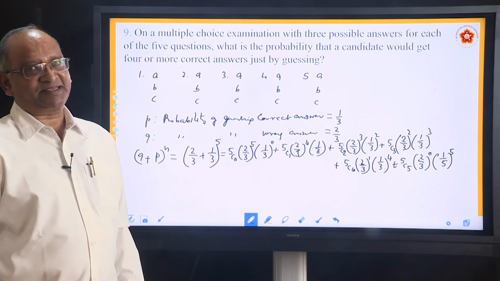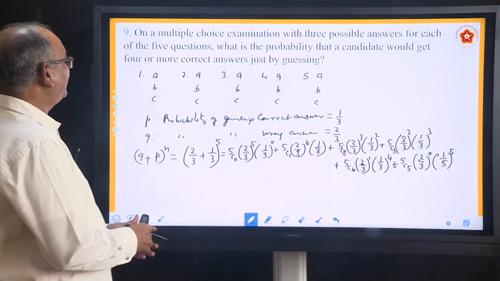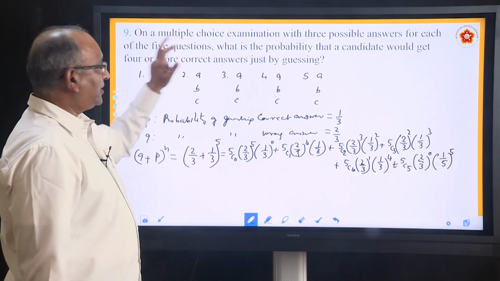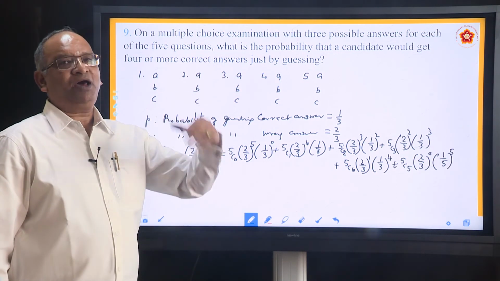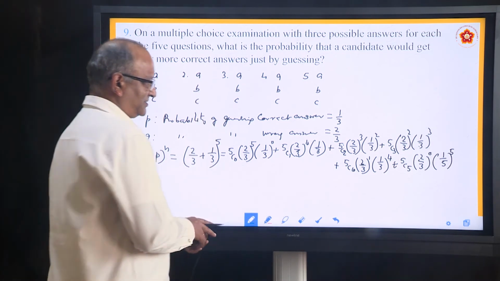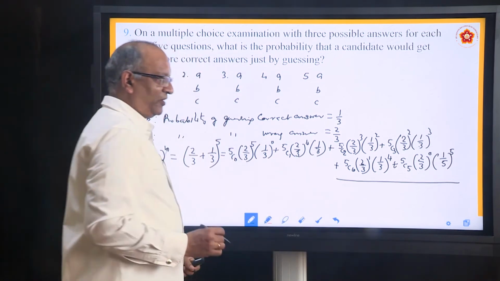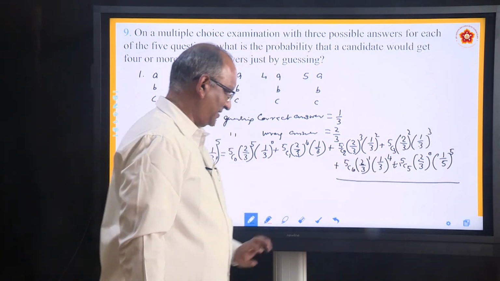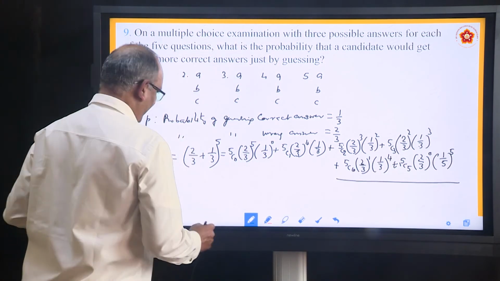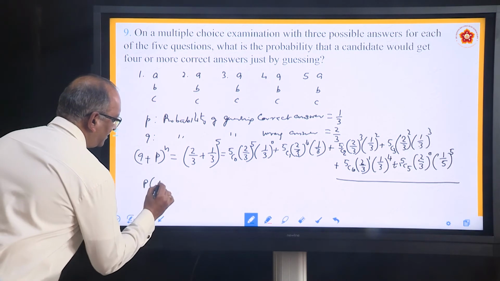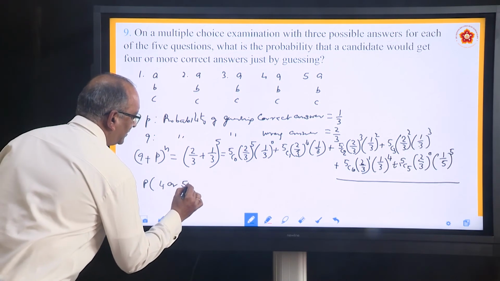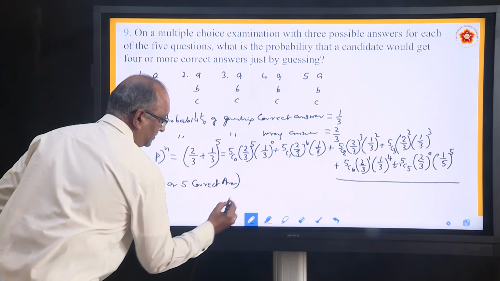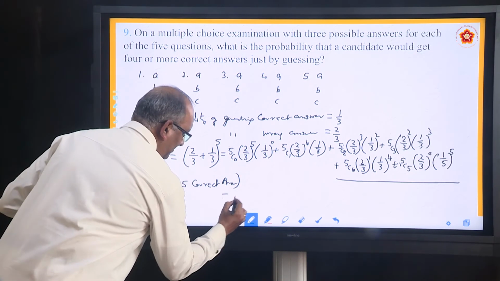Now answer whatever he is asking. What is it that he is asking? He says, find the probability that a candidate would get 4 or more correct answers. 4 answers correct or 5 answers correct? This is the answer. 5C4 stands for 4 answers correct. 5C5 stands for 5 answers correct. So, if you add these two, you get the answer. So, we can write here, probability of 4 or 5 correct answers is equal to that. So simplify it.